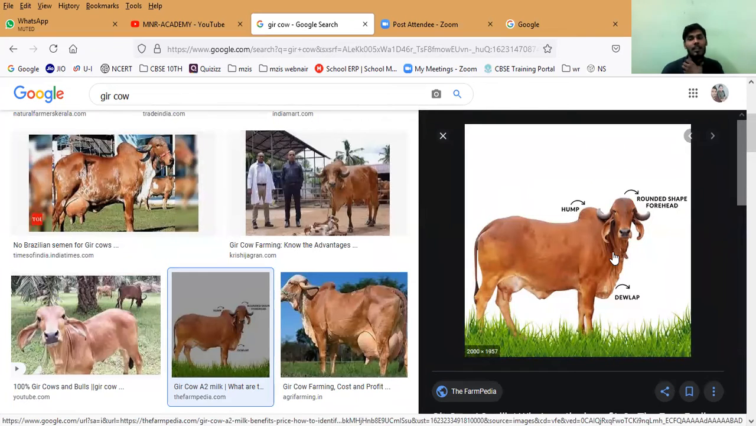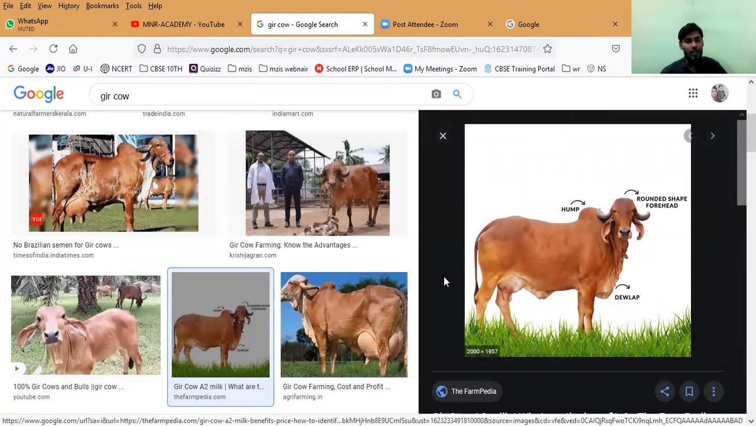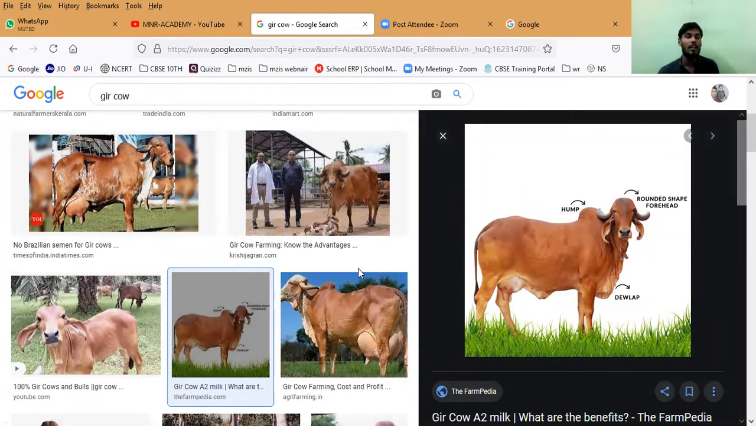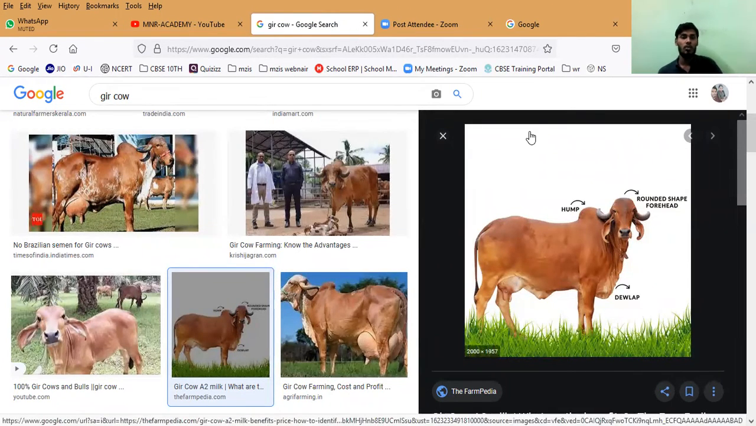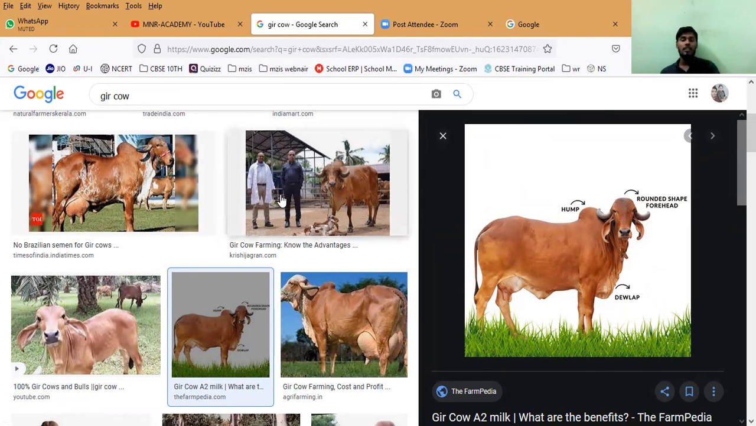In Telugu we can call it by a name, the part which is shaking in their neck and front part. Have you noticed it? This part is called the dewlap. So this is the speciality of the Gir cow, which is located in Gujarat. Yes, the quality of its milk is too much, and very, very healthy also.